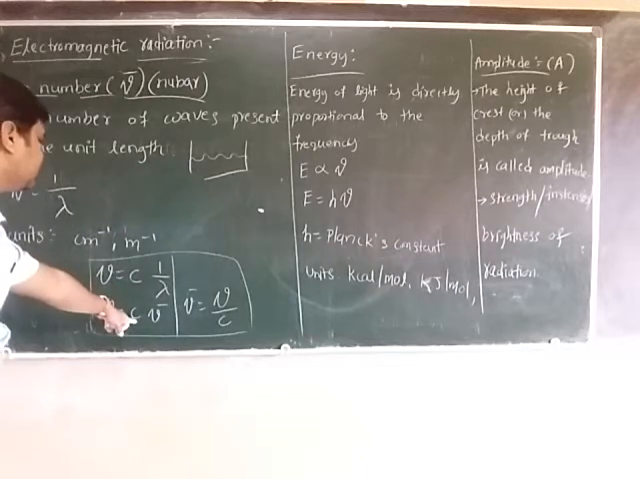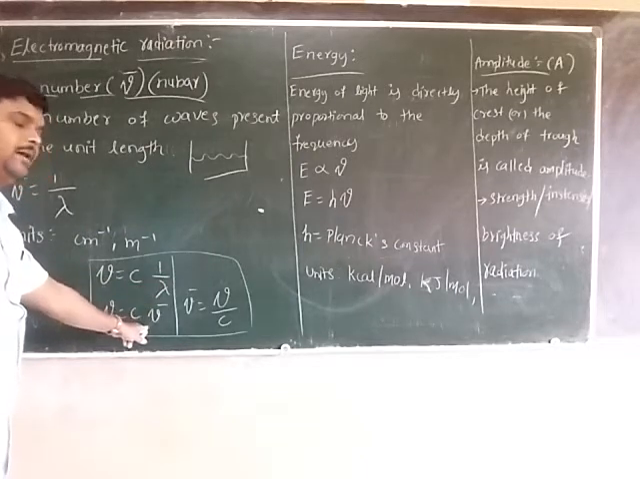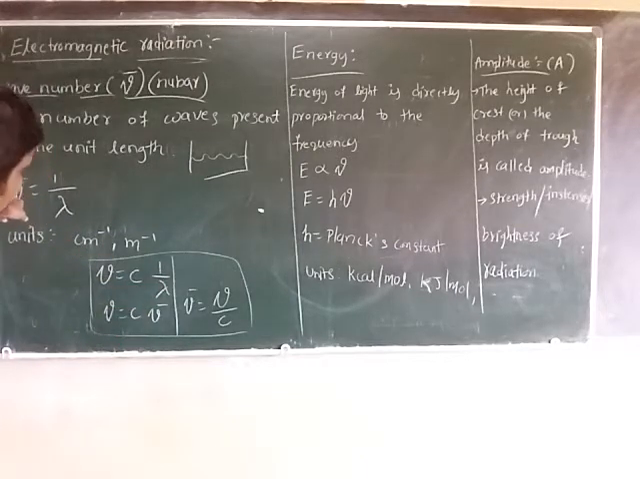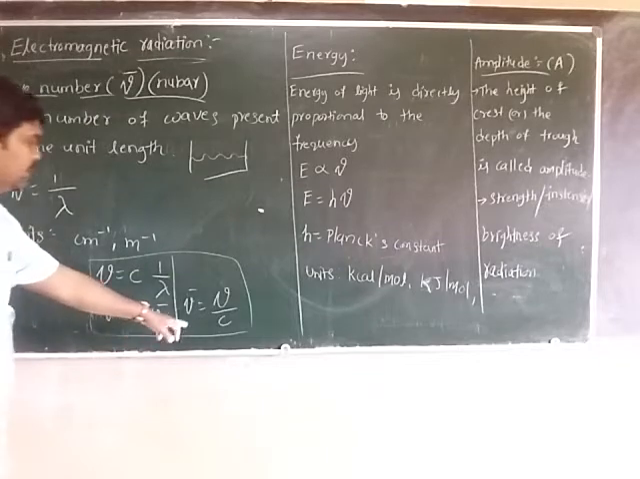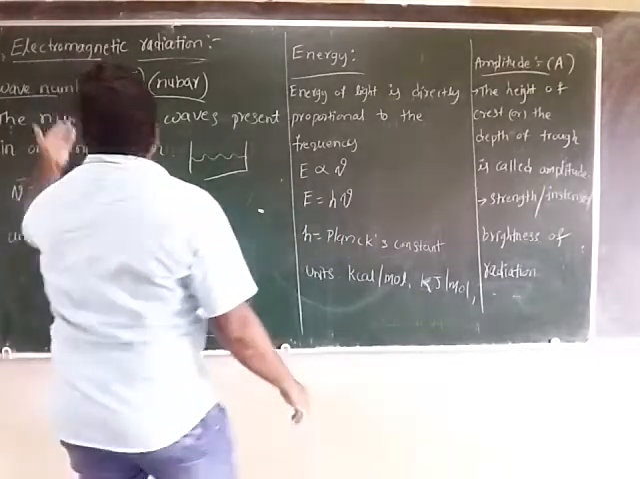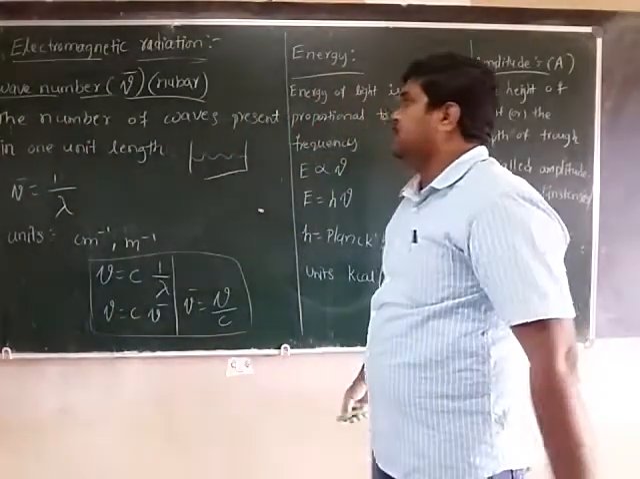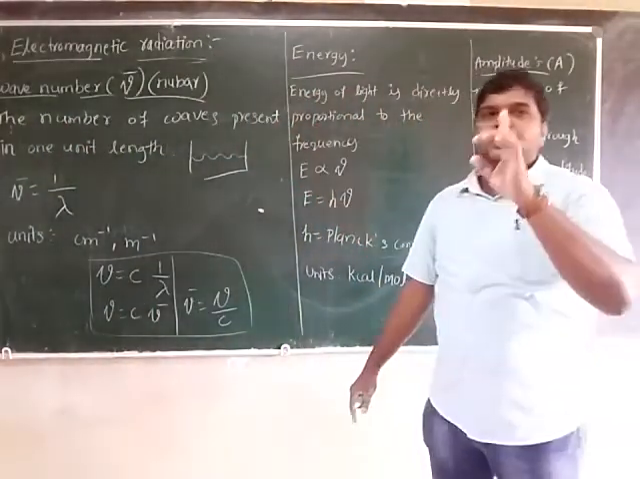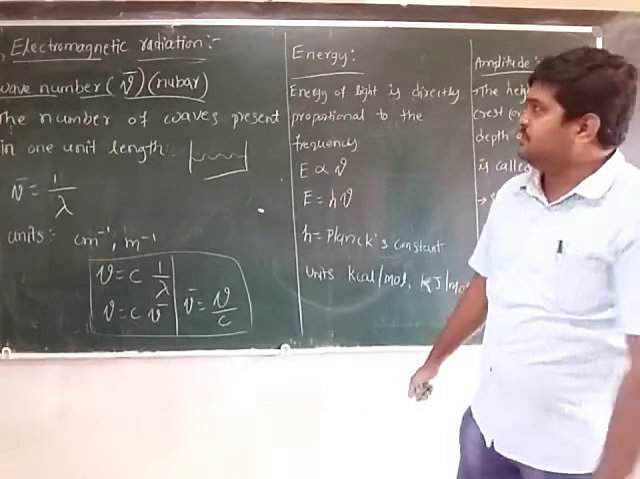Mu is equal to c. 1 by lambda is nu bar, isn't it? Nu bar is equal to 1 by lambda. Now nu bar is equal to nu by c. This is our wave number. So the number of waves present in one unit length is called wave number.